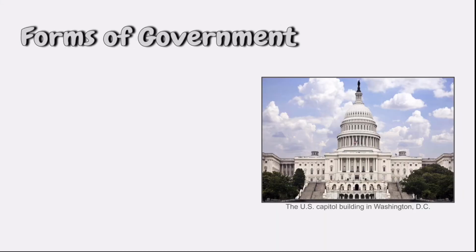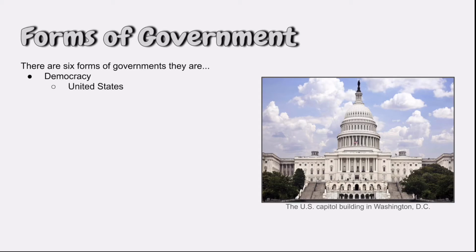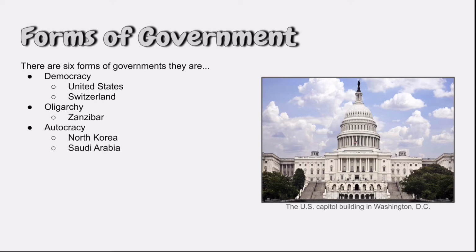Here are the forms of government. There are 6 forms of government. They are democracy. An example of a democracy is the United States. Another example of a democracy is Switzerland. Oligarchy. An example of oligarchy is Zanzibar. Autocracy. An example of autocracy is North Korea. And another example of autocracy is Saudi Arabia. Theocracy. An example of a theocracy is Iran.